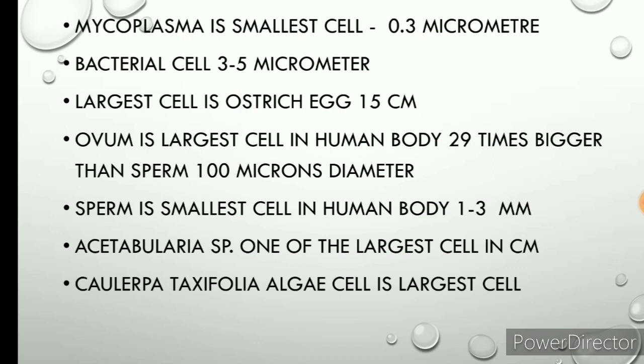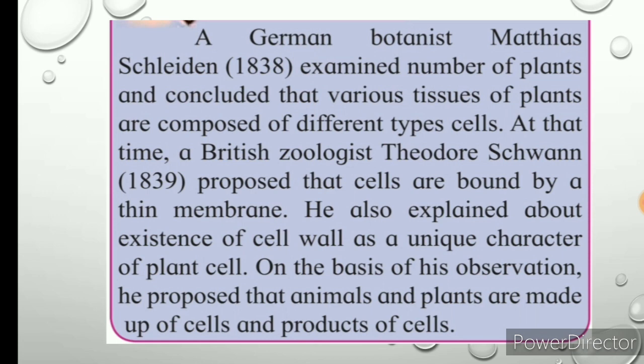And in angiosperms, which are highly evolved plants, there are vessels. Those vessels are called xylem vessels. These xylem vessels are also the largest cells in case of plants. Actually, different scientists explained about these cells.